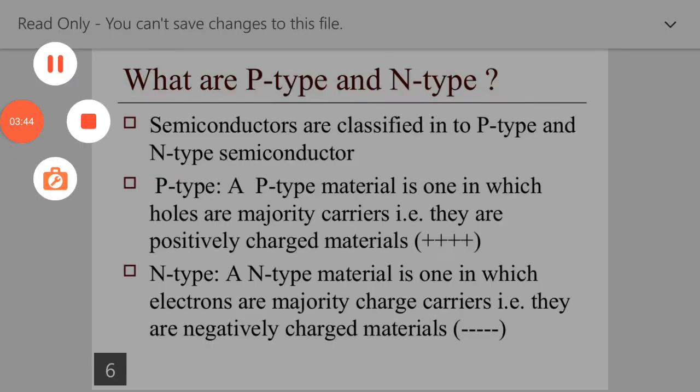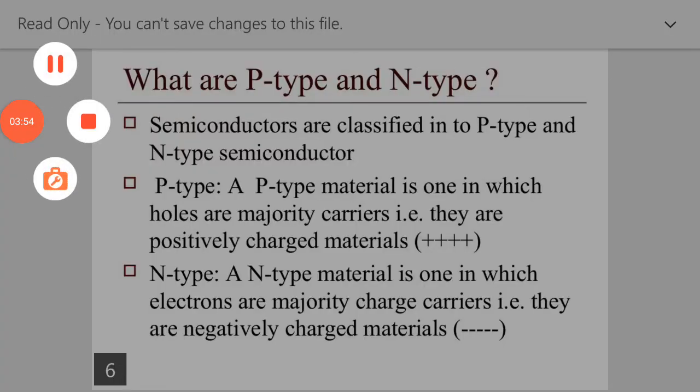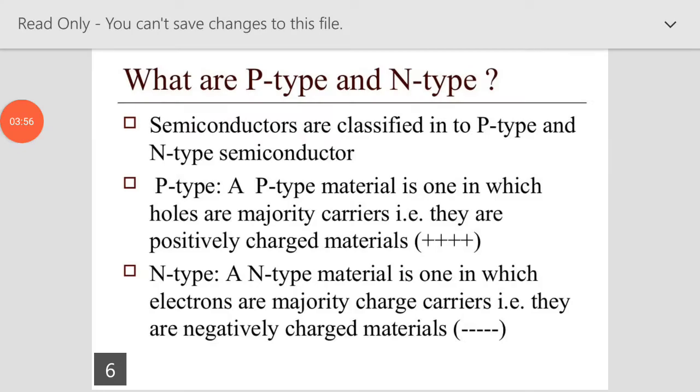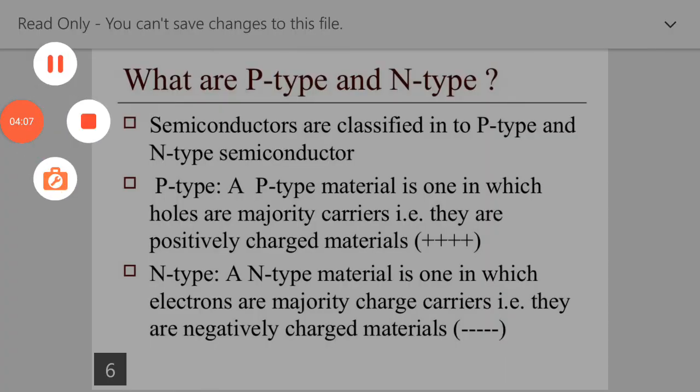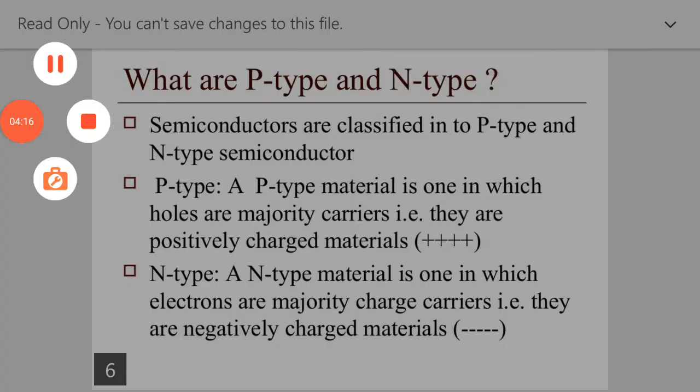In p-type semiconductor the holes are the majority carriers. For this we use the gallium atom, which has 3 valence electrons, so holes are created in p-type material. While in n-type material the majority carriers are electrons.